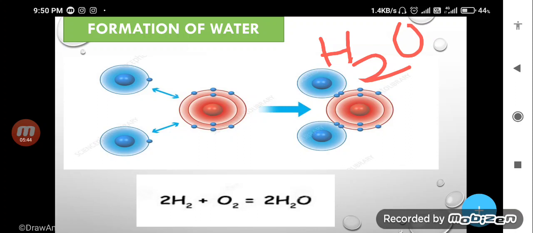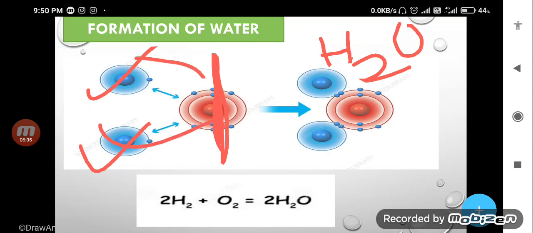Because you can see that it is made up of different kinds of elements. Here blue color represents the hydrogen and red color represents the oxygen, means there are two kinds of elements, and when different kinds of elements combine together, they can be said compound or molecule.